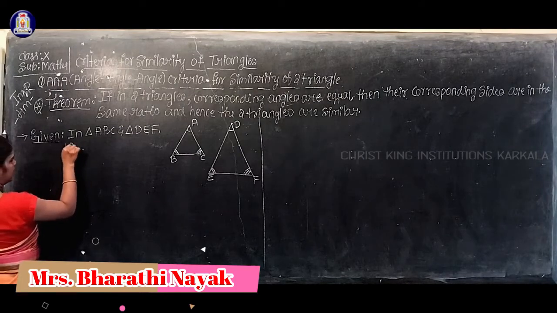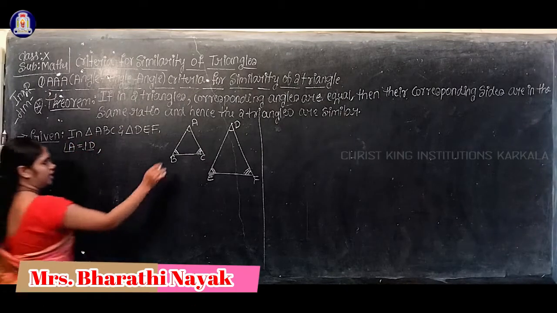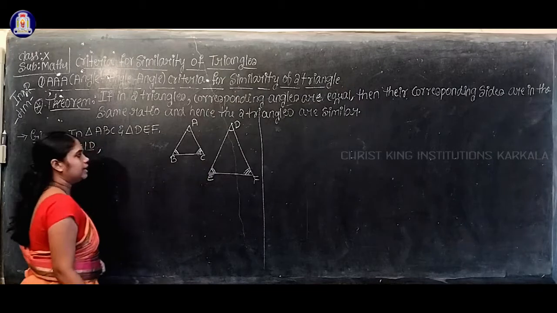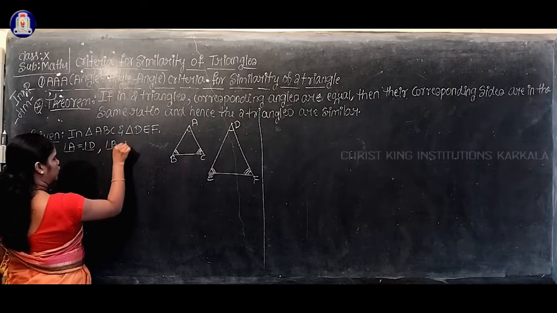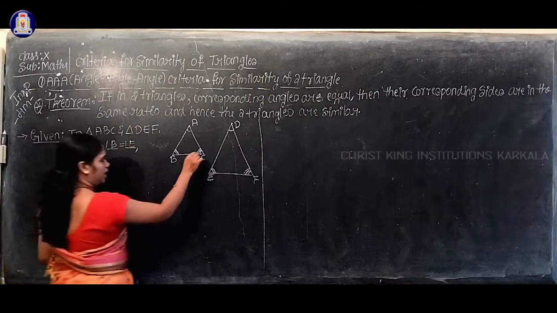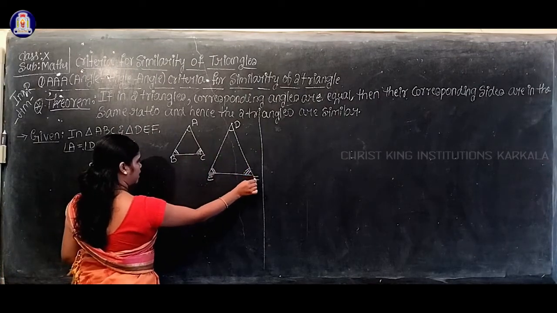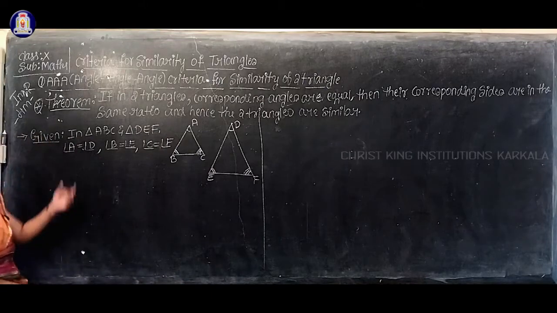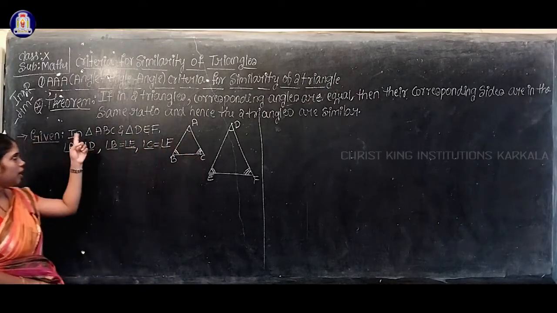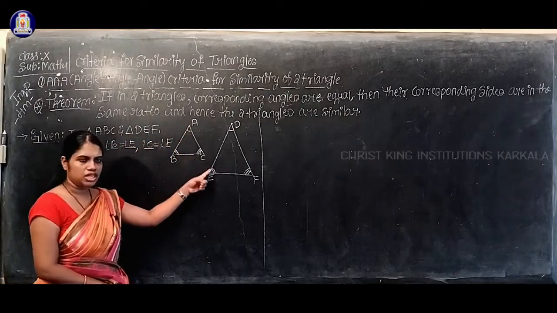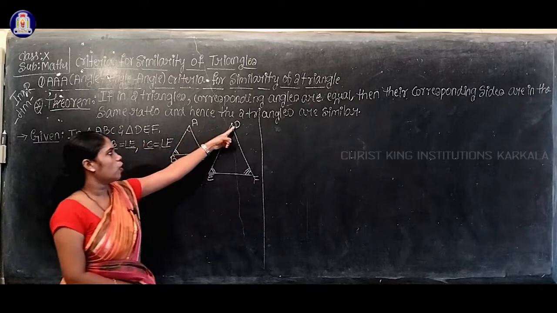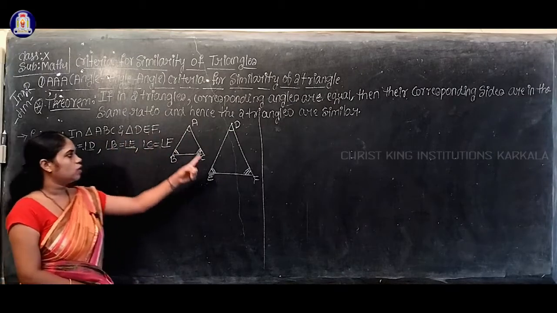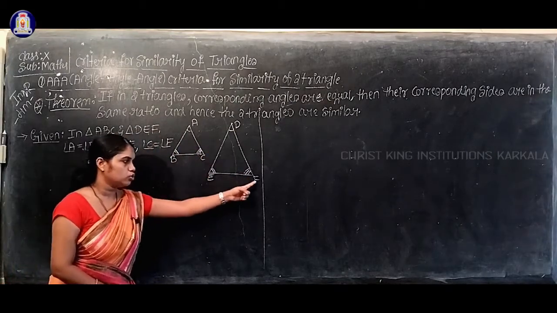So angle A equals angle D. Again, for angle B, the corresponding angle is angle E, so angle B equals angle E. Again, for angle C, the corresponding angle is angle F, so angle C equals angle F. This is what they have given in the statement: in triangle ABC and triangle DEF, corresponding angles are equal, that is angle A equals angle D, angle B equals angle E, angle C equals angle F.